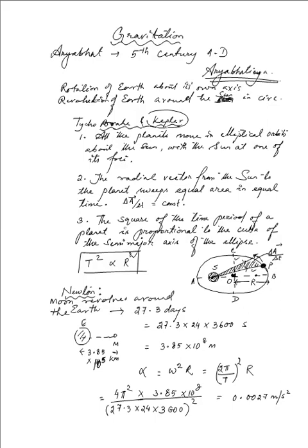So this is simply the centripetal acceleration. I'm making the correction so that we are not having any problems with that.